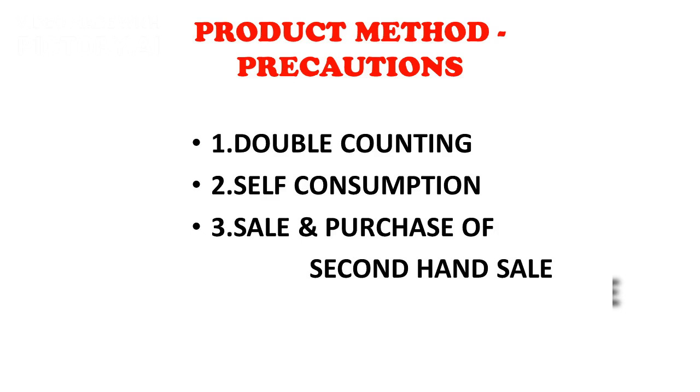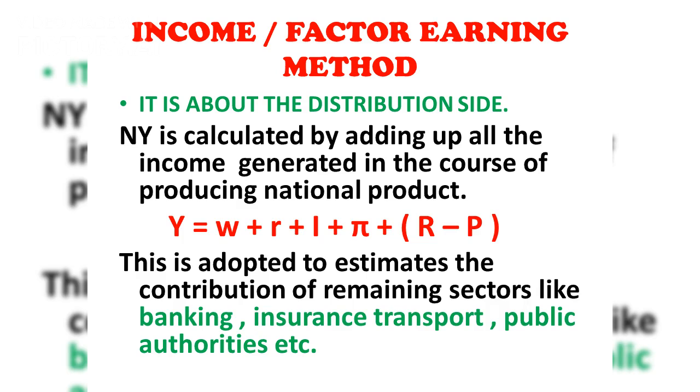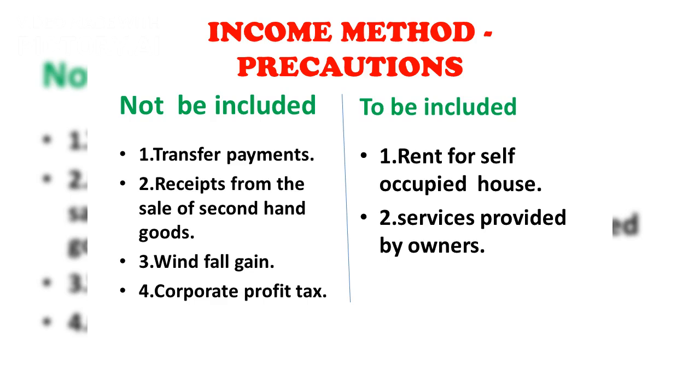There are three main methods of measuring national income: the product or value-added method, the income or factor-earning method, and the expenditure or outlay method. The product method measures the output of the economy by calculating the gross value of output from different sectors like agriculture, industry, trade, and commerce. When using the product method, it is important to avoid double counting, account for self-consumption, and exclude the sale and